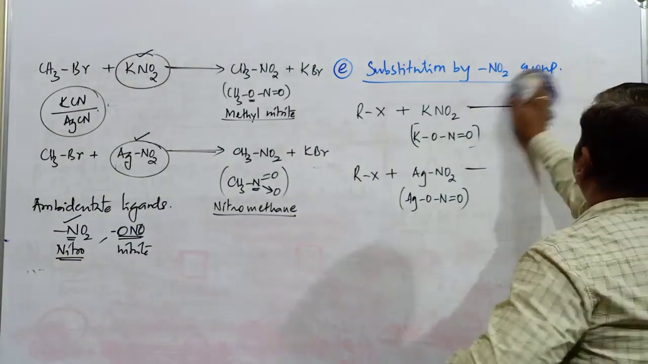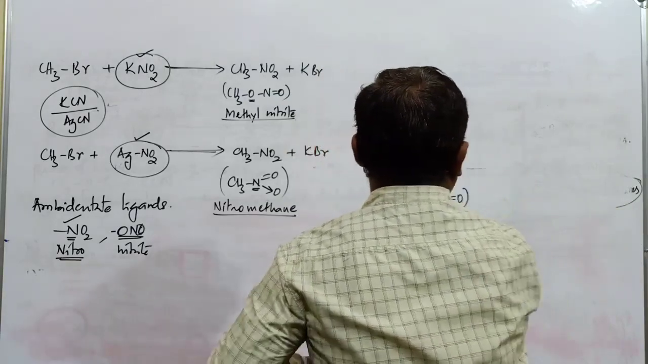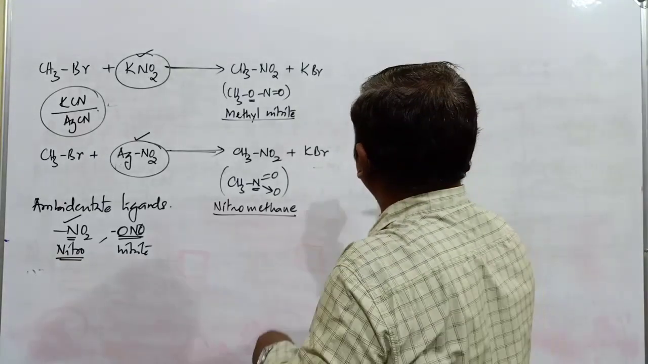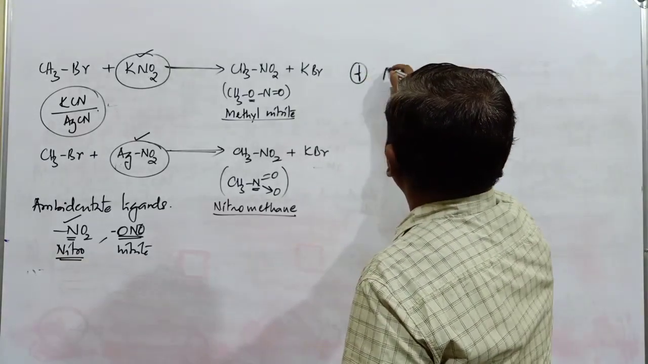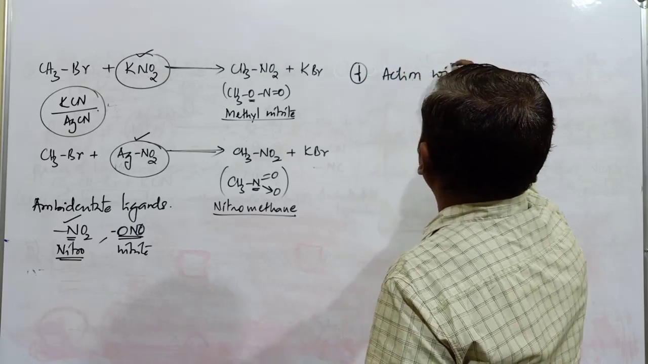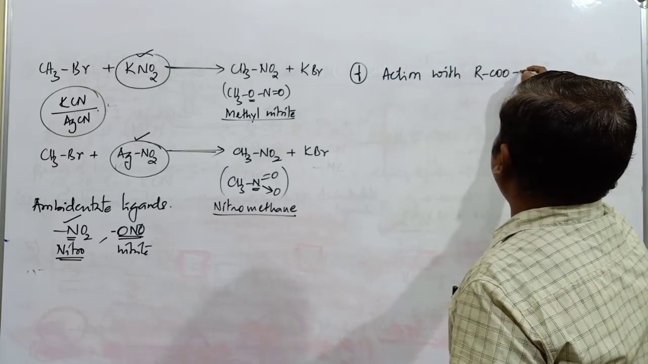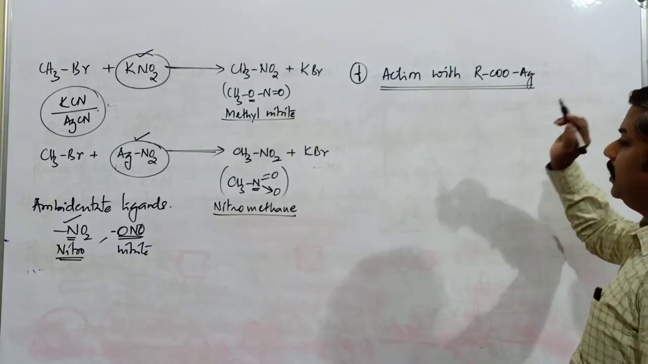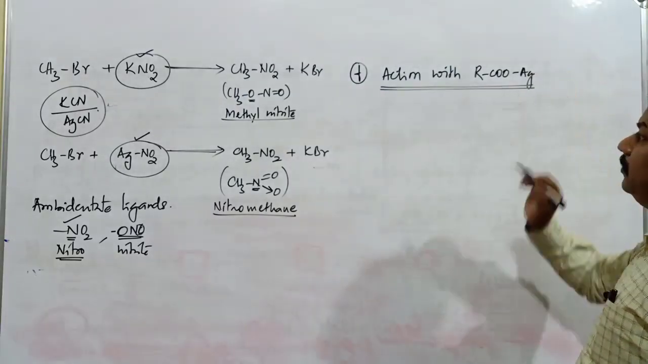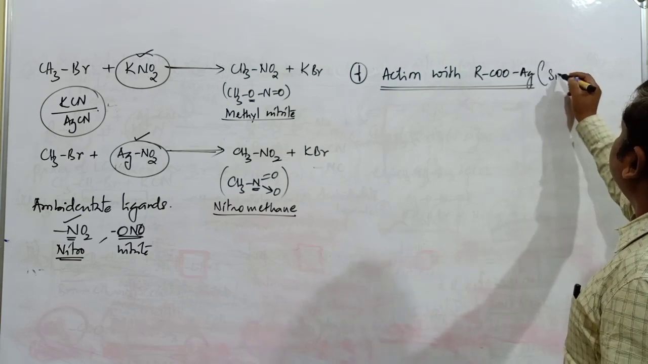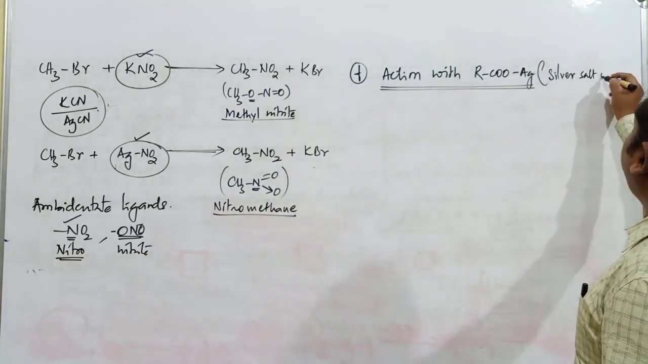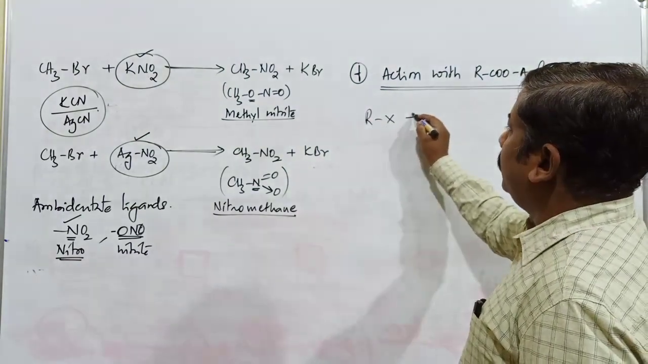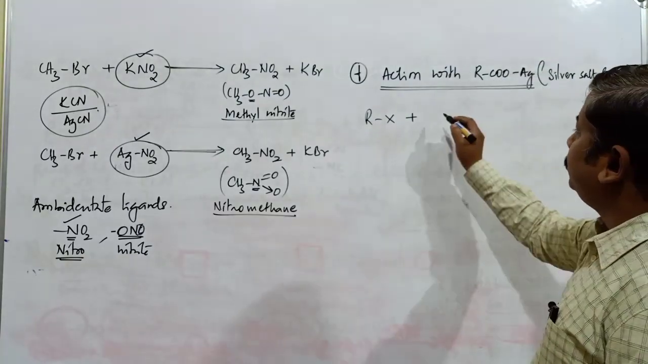After this, next is the next substitution reaction. Reaction with RCOOAg. About this molecule, RCOOAg, I mentioned it in yesterday's class, and even today I mentioned this one. It is the silver salt of a fatty acid. This is the silver salt of a fatty acid. So this is RX. Probably you might be getting an idea what type of compound is possible here.